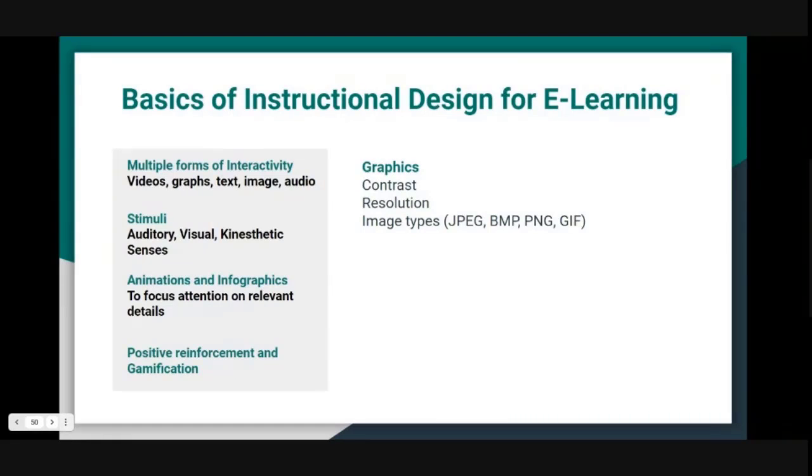JPEG is a compression standard. So if your raw file is very large in size, you can save it in JPEG form. It will do some compression and may hamper the quality a little bit, but then you have to decide based on the size of the image.